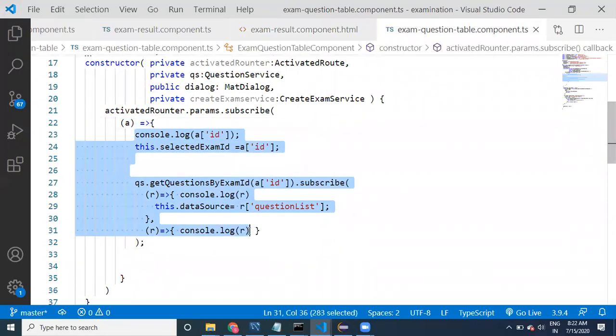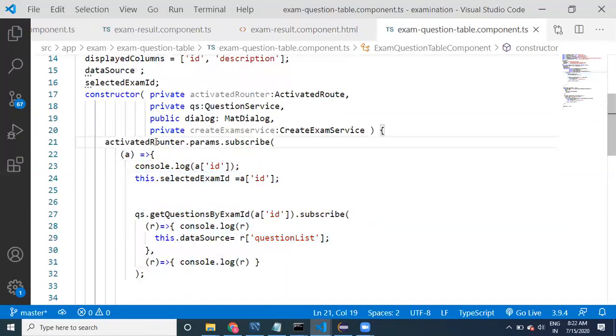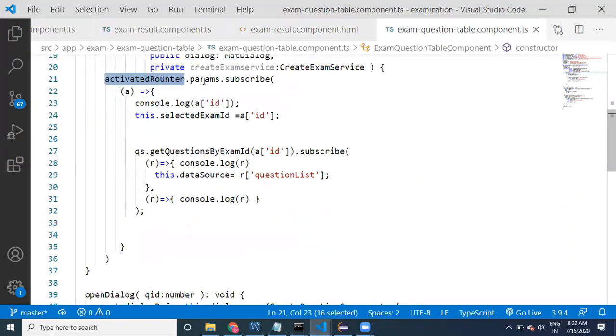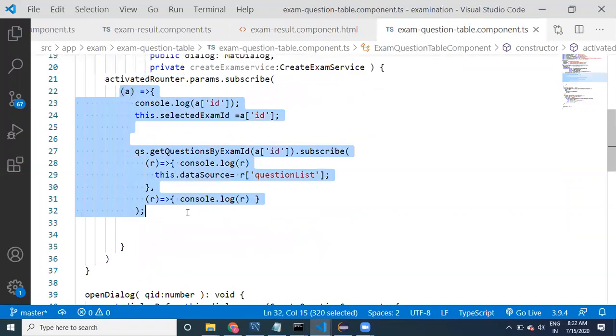That's why this logic is initialization logic: whatever data we require for this component, we are getting it.